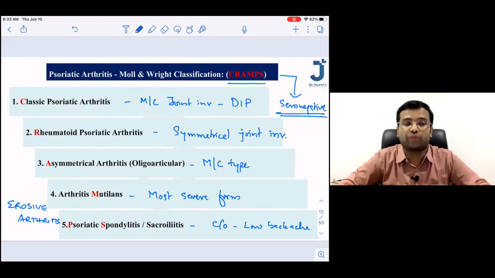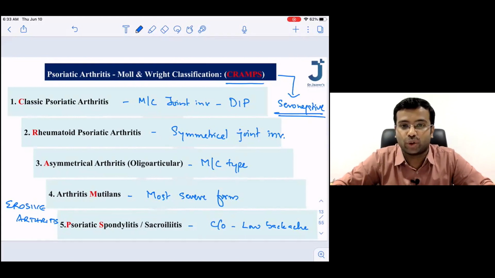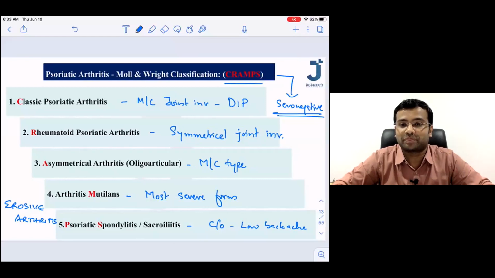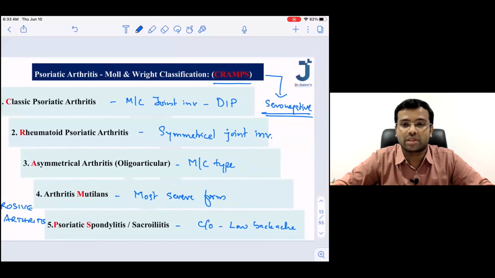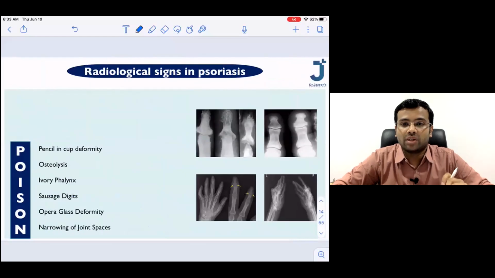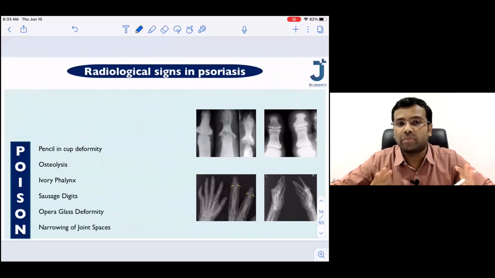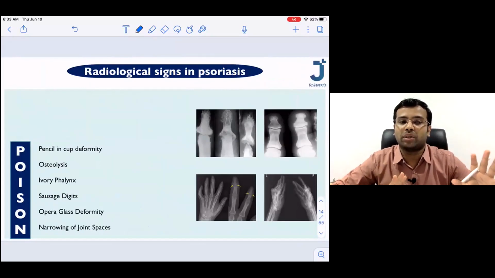CRAMPS. Is everything fine? If everything is fine, I shall go to the next slide. I hope I did not complicate things. I just said whatever is important for you to remember. With your permission, I'm just proceeding further. So I would like to introduce two more mnemonics to you for remembering some of the important findings. So just try to remember these radiological signs in psoriasis.